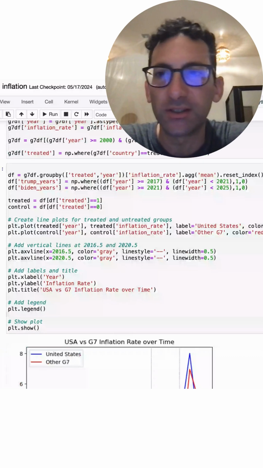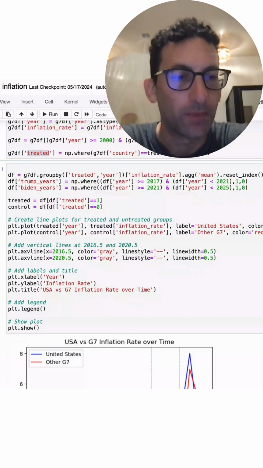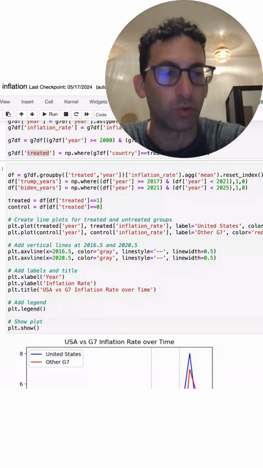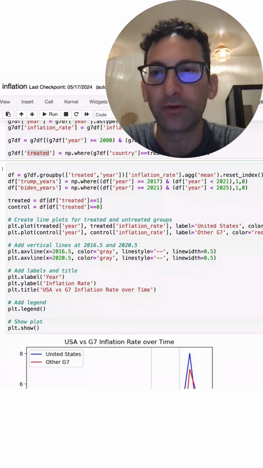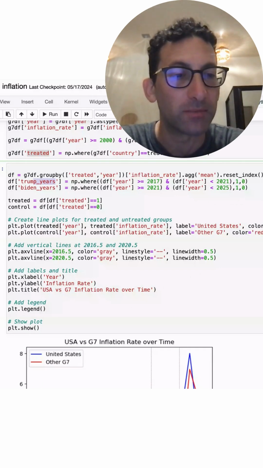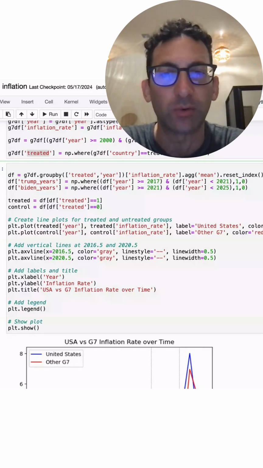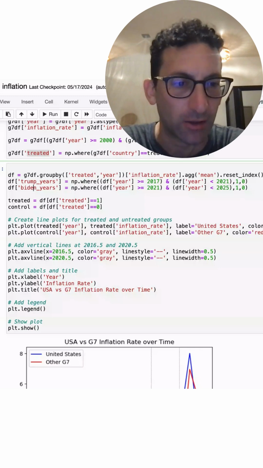So when setting up the difference in differences, I have a treated dummy that is going to equal 1 whenever the country is the United States. And I've reordered this data into panel data, so it's country by quarter. I then have a flag for the Trump years, being any time the observation year is between 2017 and 2020. Now, this is going to be for all countries, not just the United States. Same thing with the Biden years. It's going to be a flag that equals 1 for any time the year is between 2021 and 2024 inclusive. Again, that's going to be any country.